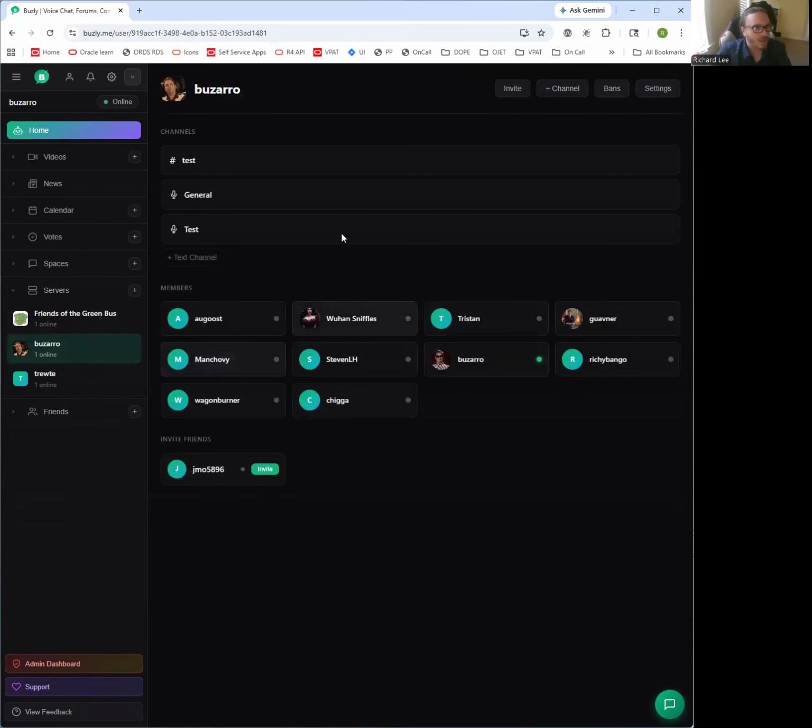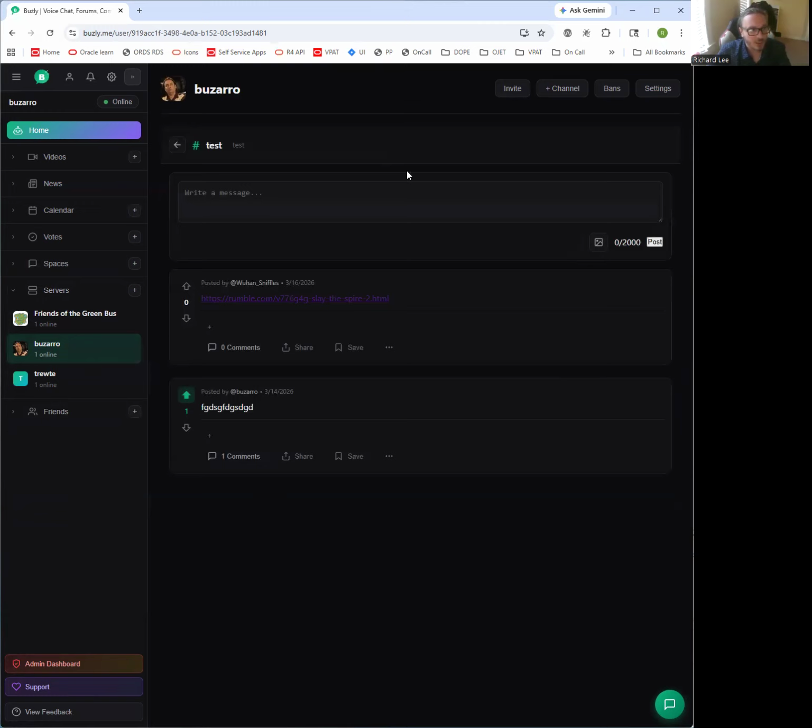And then there's also text only channels within a server. They function similarly to the spaces, but it's just a private thing. It's not publicly facing or publicly accessible. And then you can ban, invite, look at the settings and so on.